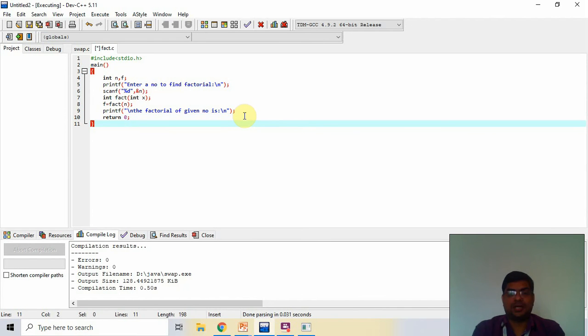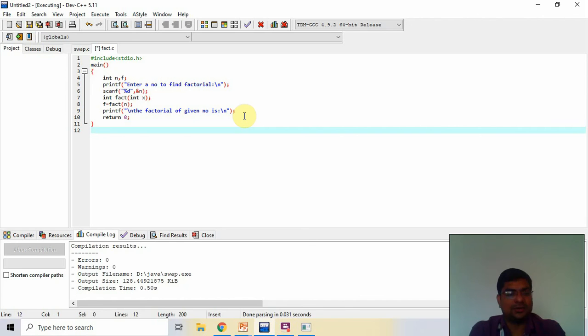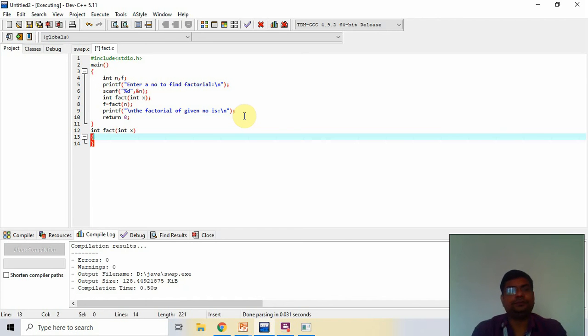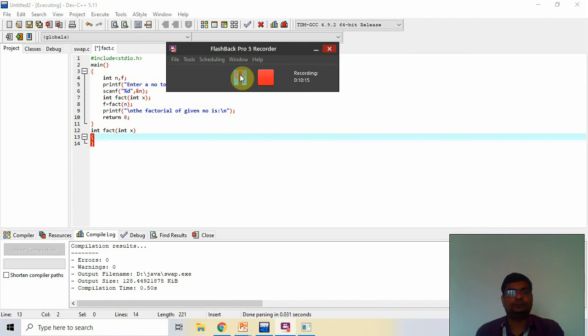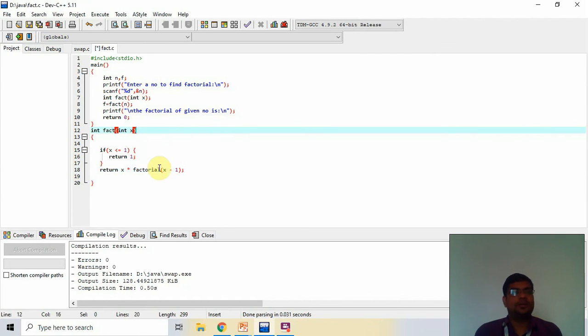Now I give the definition for factorial. So I create int fact, int x. That is the logic of that function fact.